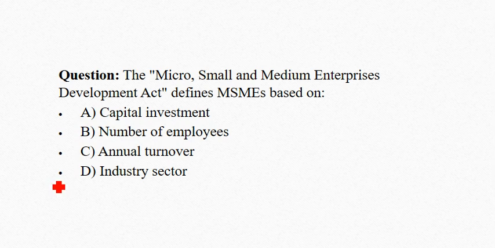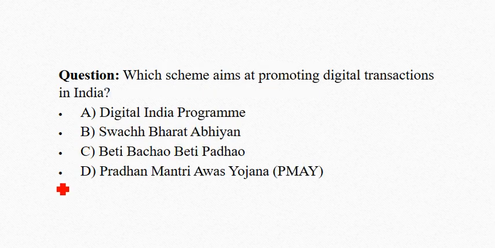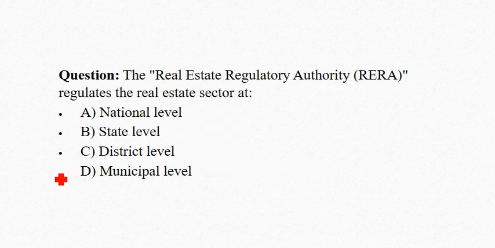The Micro, Small and Medium Enterprises Development Act defines MSME based on. Correct answer is option C, annual turnover. Which scheme aims at promoting digital transactions in India? Correct answer is option A, Digital India Program. The Real Estate Regulatory Authority regulates the real estate sector at. Correct answer is option B, state level.